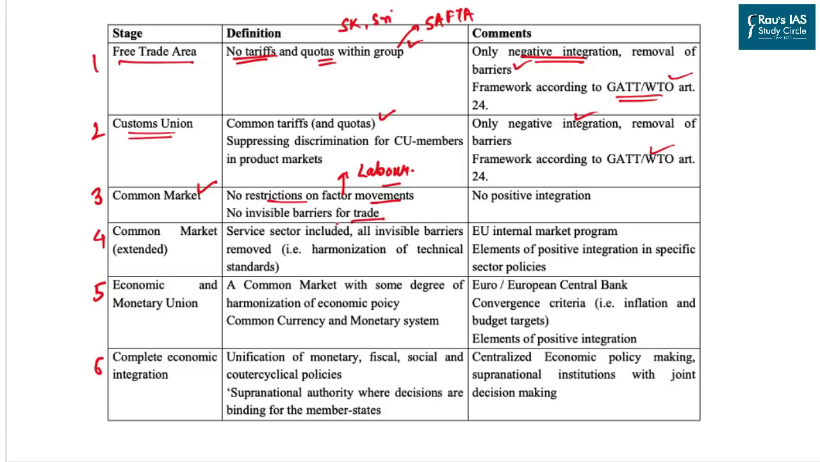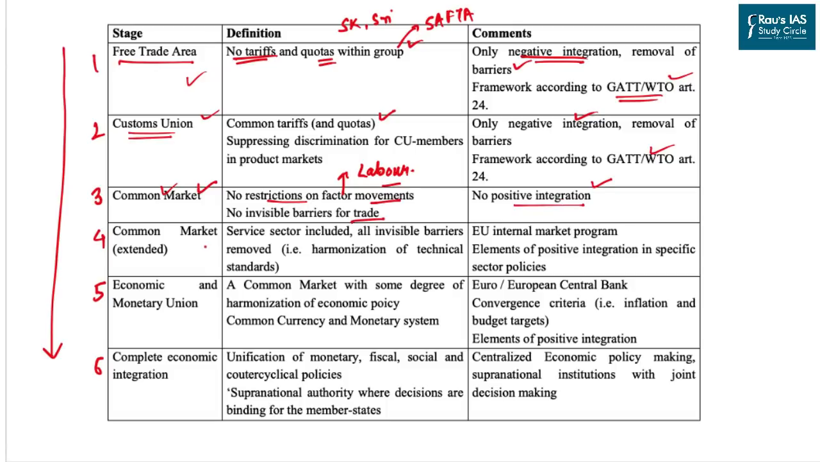See, whenever we are moving from one level to the other one, what we are observing is that the level of integration keeps on increasing, and each successive level will always have the features of the previous level. So in common market, we will have features of free trade agreement as well as the custom unions. The limitation of common market is that it does not have any positive integration. So there is no policy of promotion.